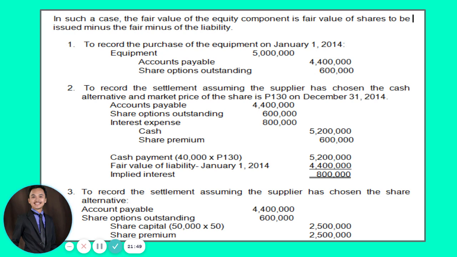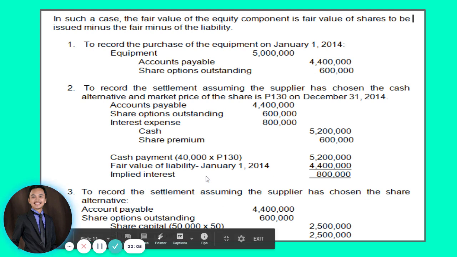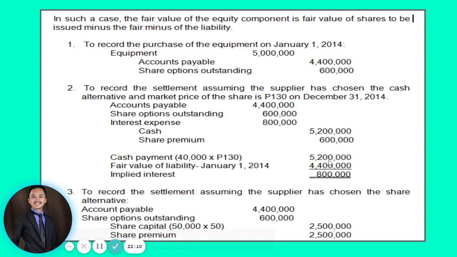How much was our phantom shares? Our phantom shares was 40,000 multiplied by the market value. And let us say the market value of that phantom shares at December 31, 2014 is 130. So that means we have 40,000 times 130. So we have 5.2 million na total cash settlement.